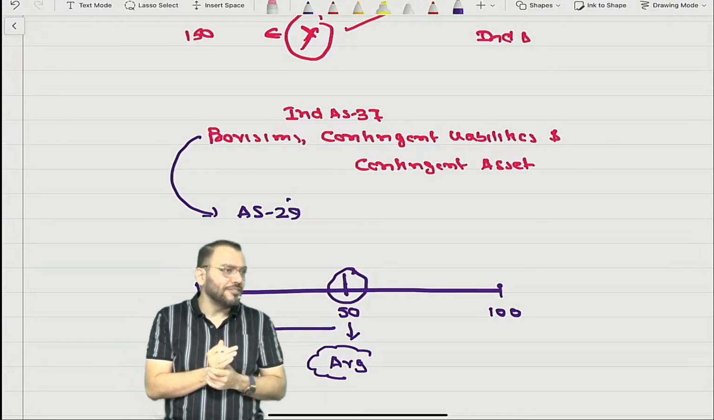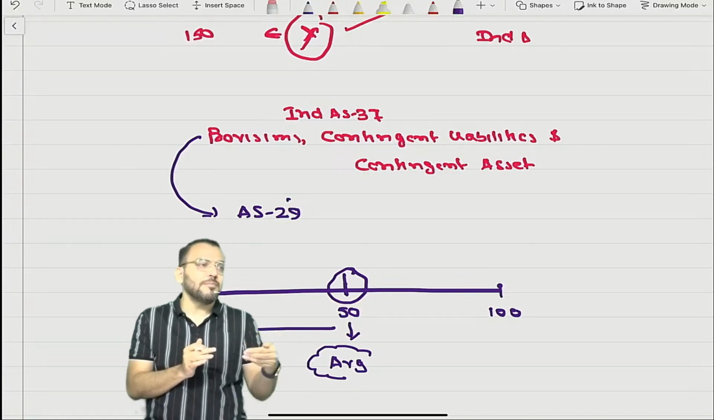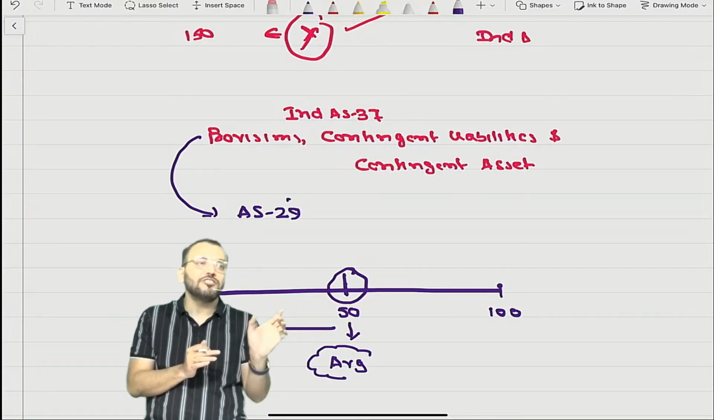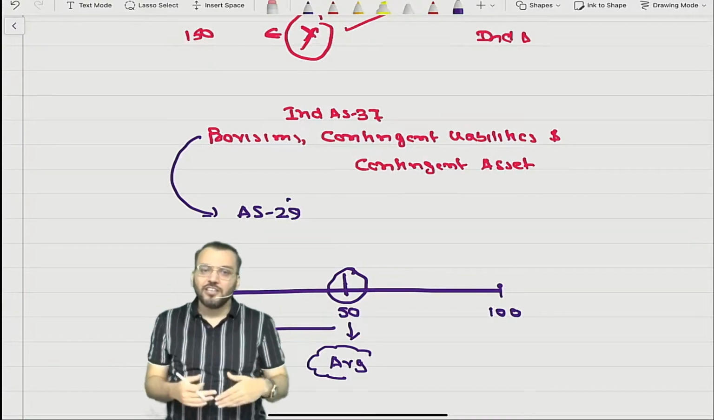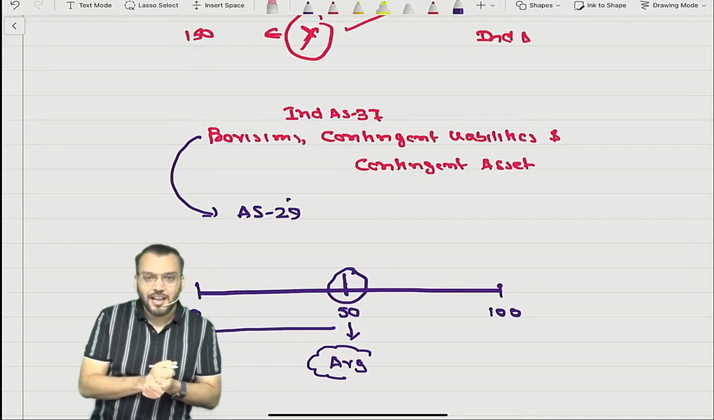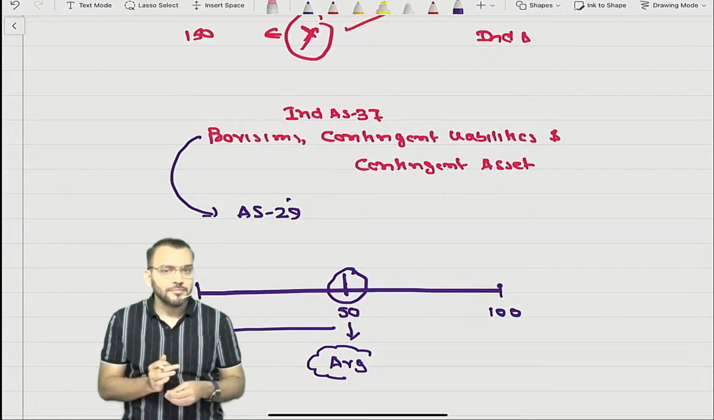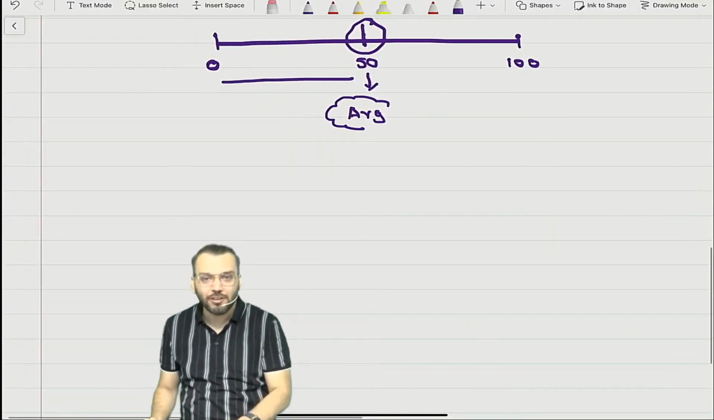Contingencies, meaning you have not done. Normally AS4 has that meaning, and the teacher at CA Inter level doesn't teach AS4 to the extent of contingency. They teach only events occurring after the reporting date. I know what the teacher teaches in CA Inter and what they don't. Have you done the meaning of contingencies in CA Inter? Have you done?